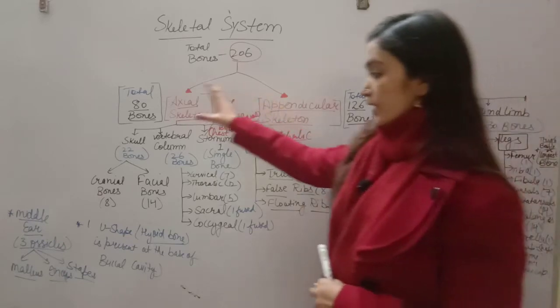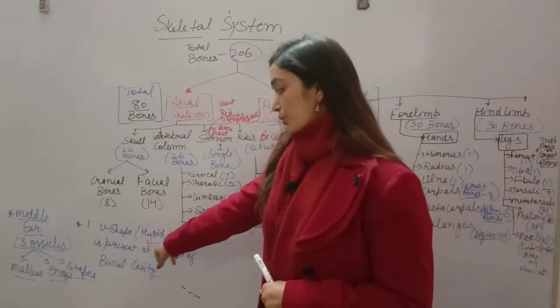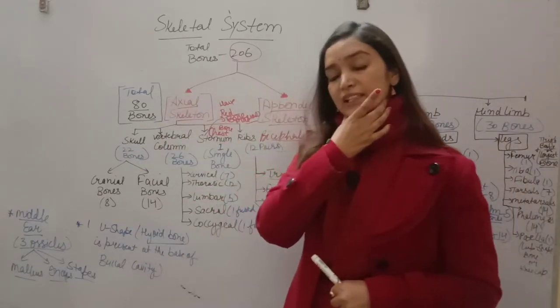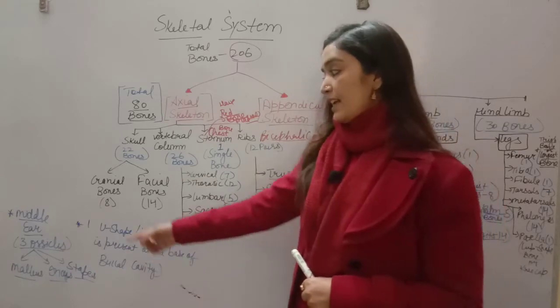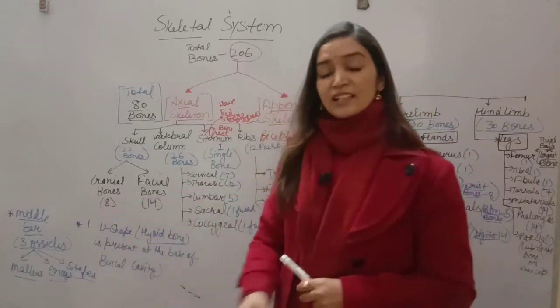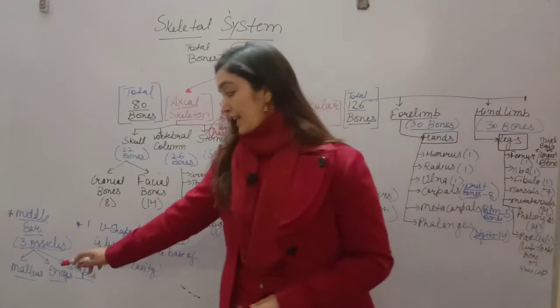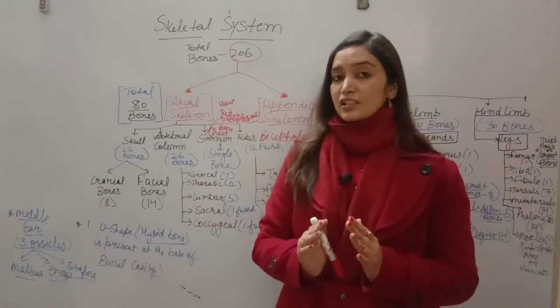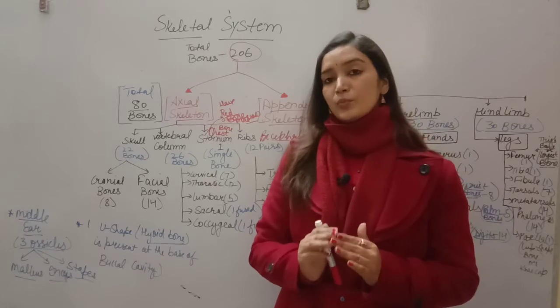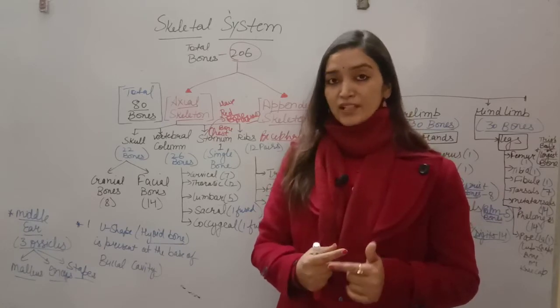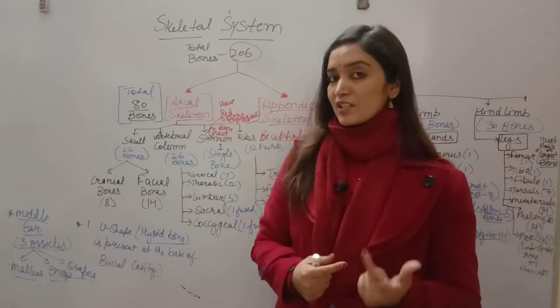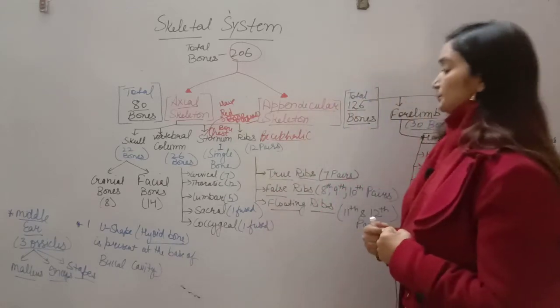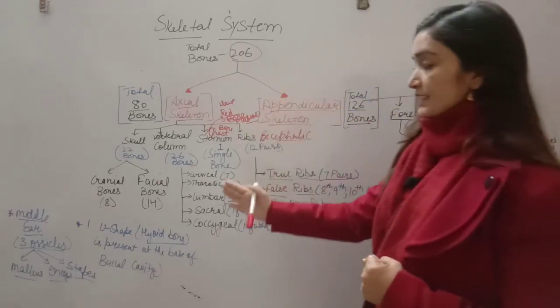Okay, and one more U-shaped bone, called the hyoid bone, is present at the base of the buccal cavity, and our middle ear contains 3 ear ossicles. These are malleus, incus and stapes. Stapes is the smallest ear ossicle, or you can say the smallest bone in our body. और muscles में भी students अगर हम बात करें, stapedius muscle is the smallest muscle, right? चलिए, so ये था हमारा axial skeleton.